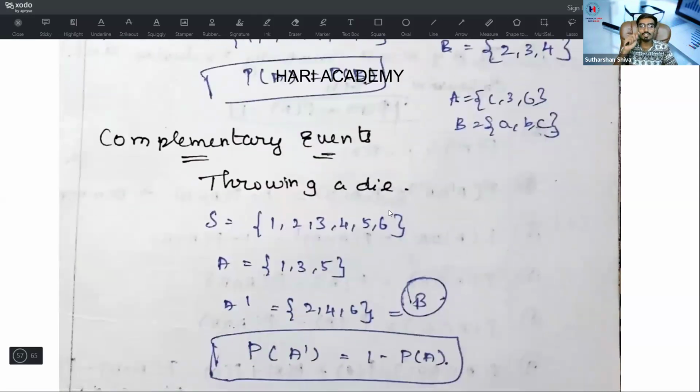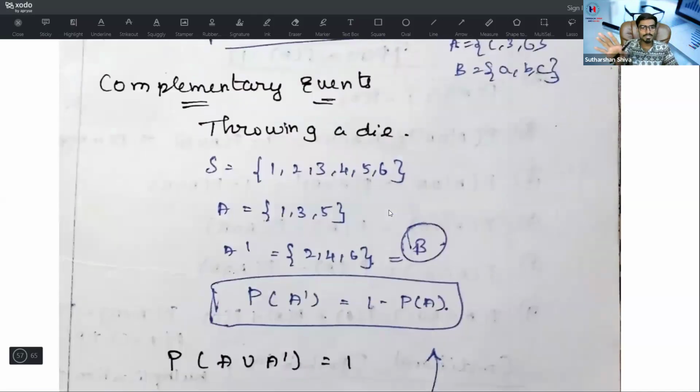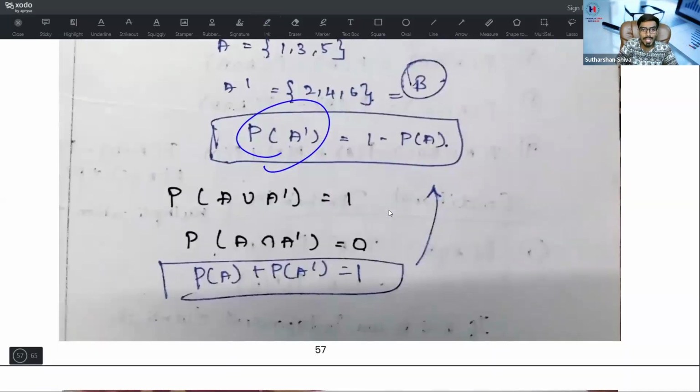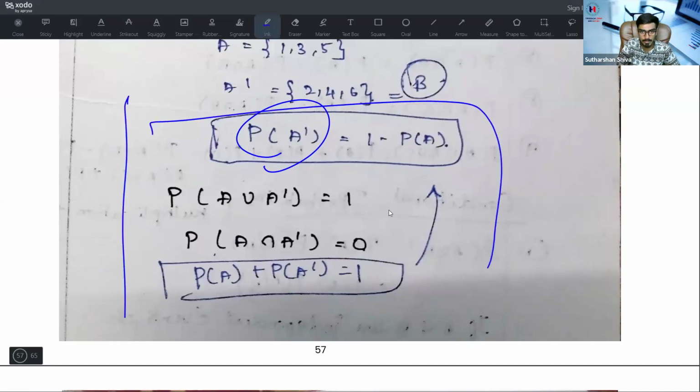What is a complementary event? Throwing a die, we get A as odd numbers. A dash is nothing but even numbers. So probability P of A dash is equal to 1 minus P of A. P of A union A dash is equal to 1. P of A intersection A dash is equal to 0. Whenever intersection of A and A dash is there, the answer is 0. Whenever union is there, think like an exhaustive series and put it as 1. P of A plus P of A dash is equal to 1. These 4 things you should remember. Okay, if you want, you can take a screenshot.